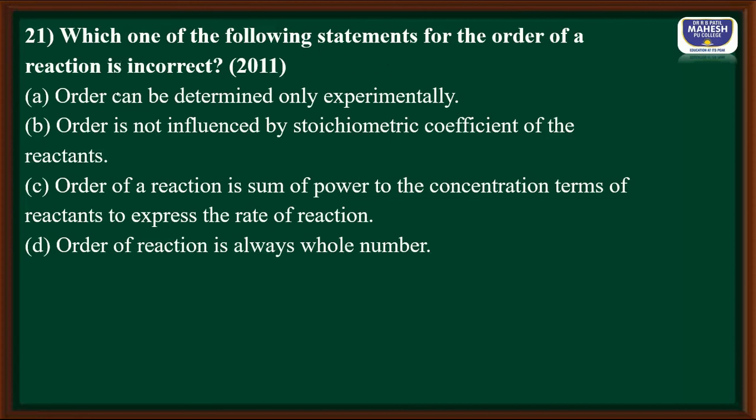Which one of the following statements for the order of the reaction is incorrect? Order determined experimentally, correct. Not influenced by stoichiometric coefficient, correct, because whatever number of moles we get, they are experimentally determined rate values. Order of reaction is sum of power of molar concentration terms, correct. Order is always a whole number, no, even it can be a fraction, hence the incorrect statement is going to be option D.